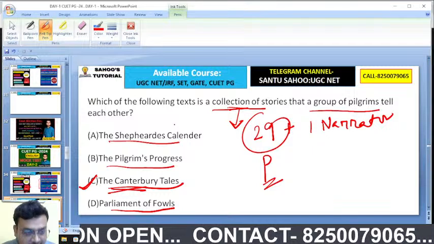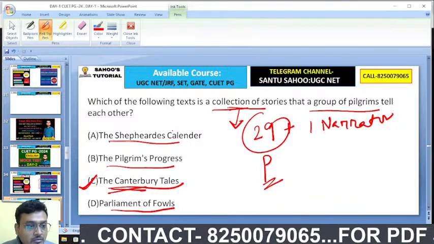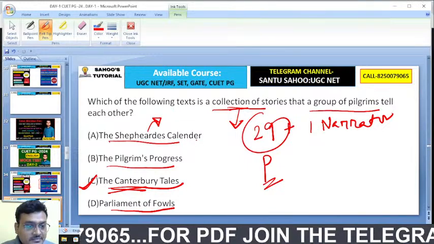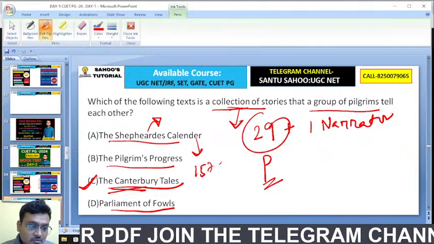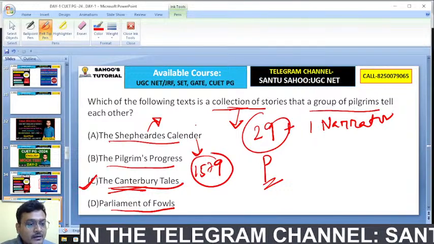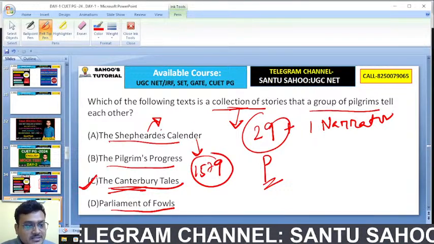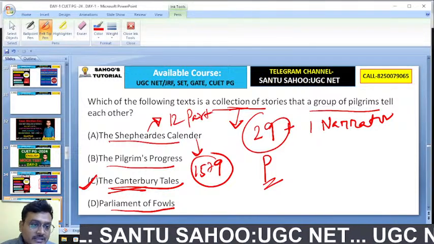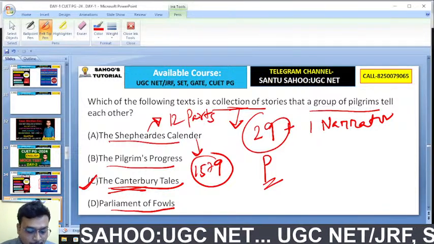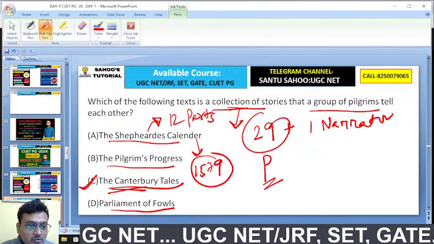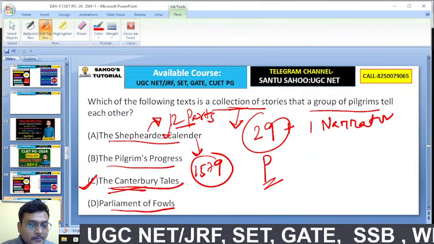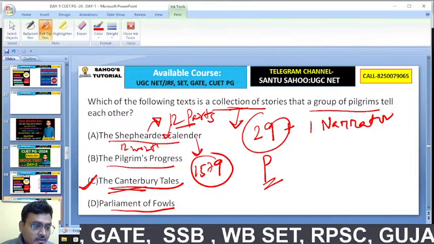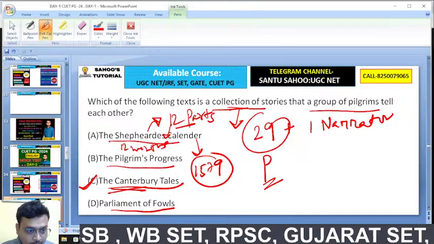Whereas The Shepherd's Calendar is actually a work by whom? It was published in 1579. It's a work by Philip Sidney, and this work has 12 parts, representing 12 months.